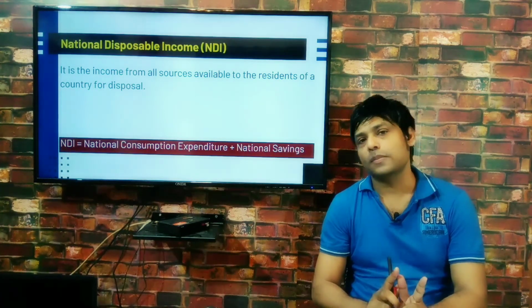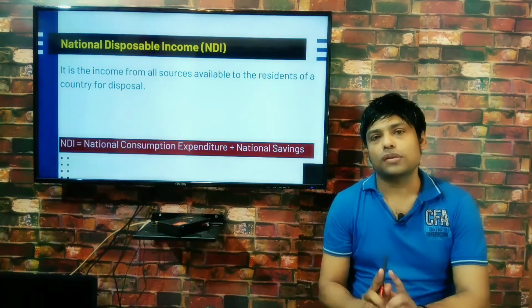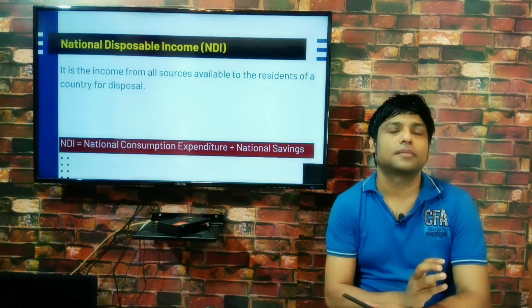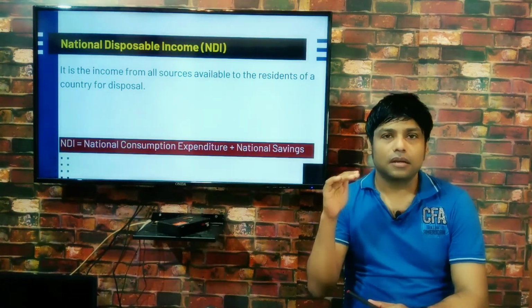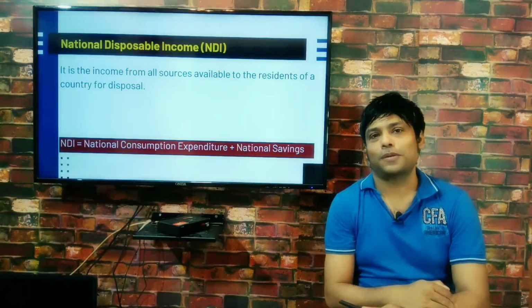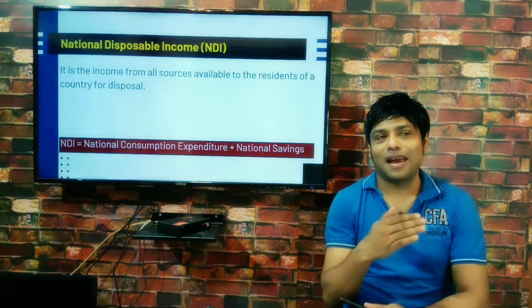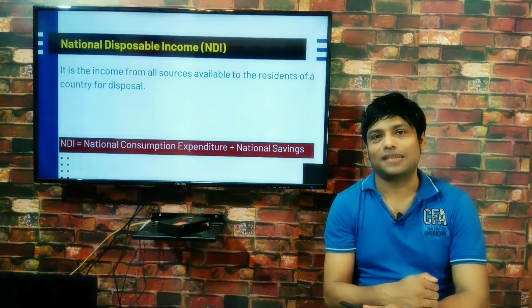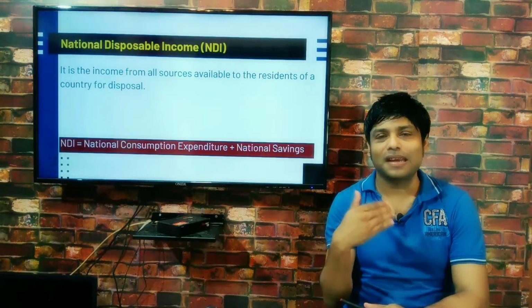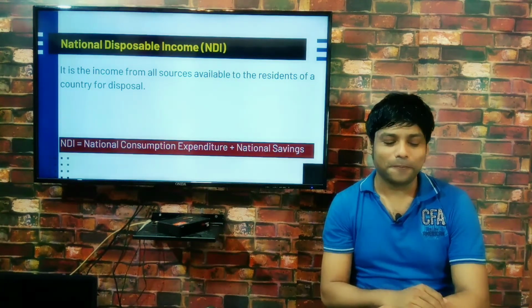The national disposable income includes net indirect taxes, as it is the transfer income of the government and is free to use it the way it likes. Okay.